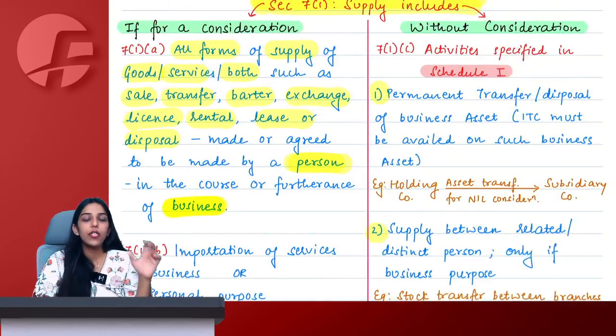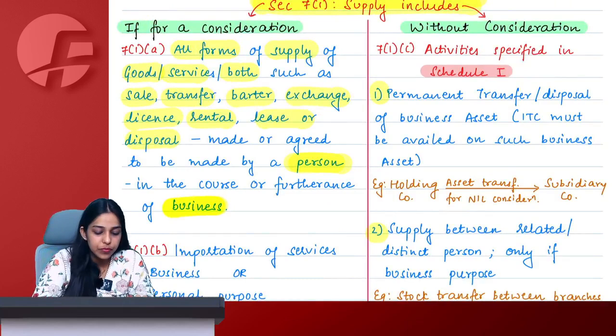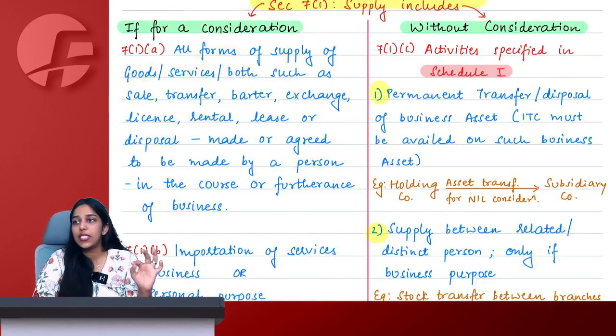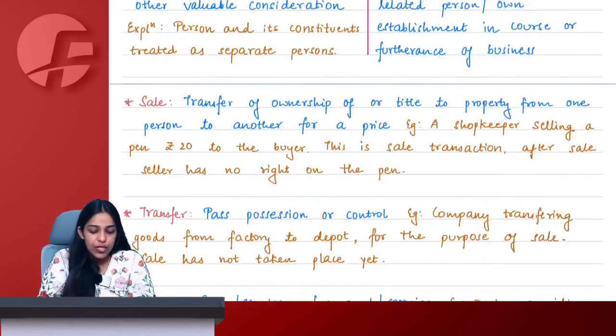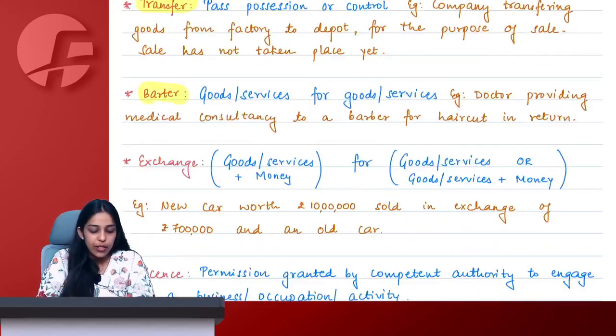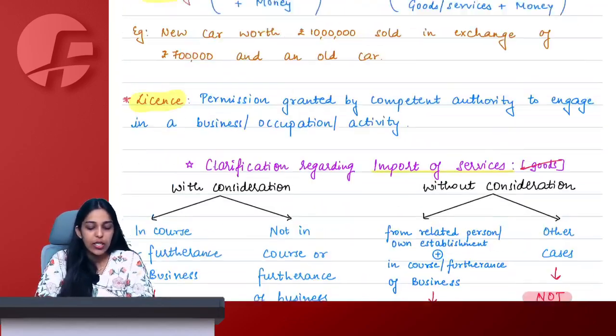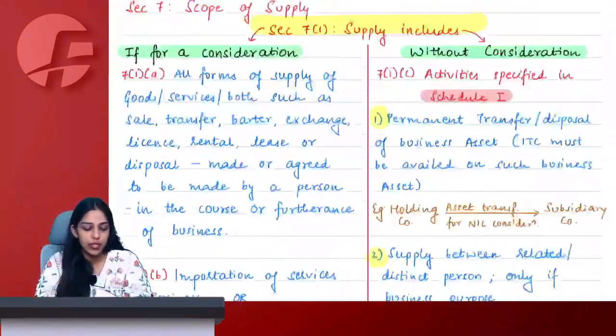Tell me, are you able to remember things along with me? I am going very slow and we are understanding the meaning of every single term. We will also understand the meaning of sale, transfer, barter, exchange, license, rental, lease, everything. Just wait for 5 minutes.